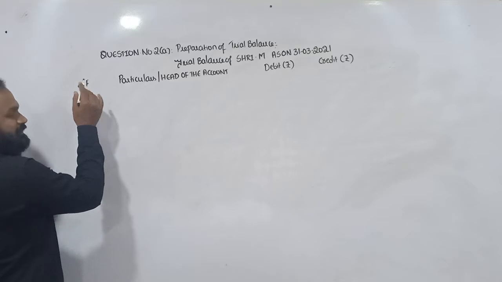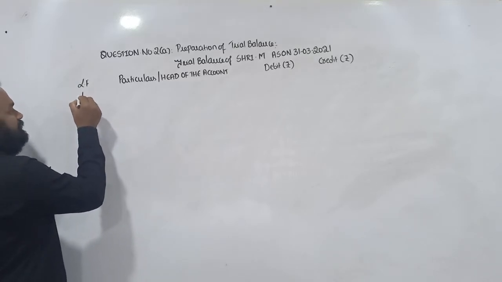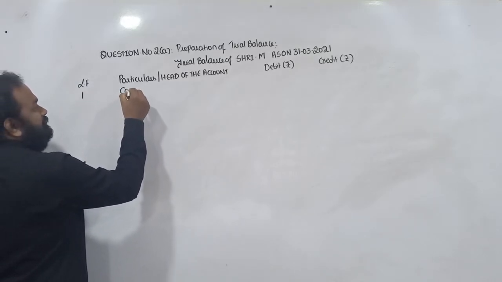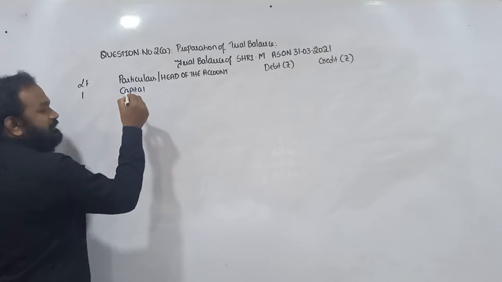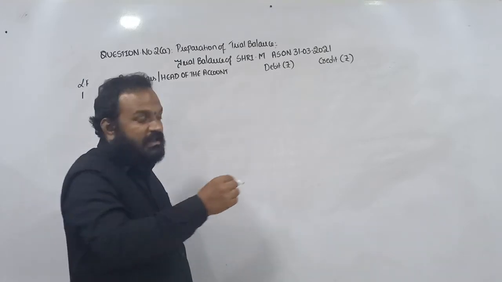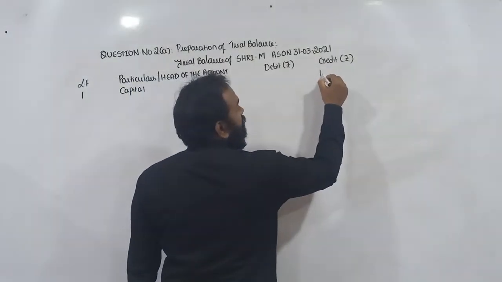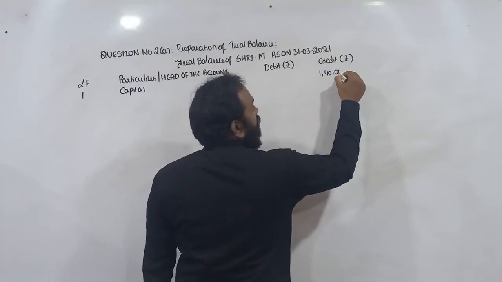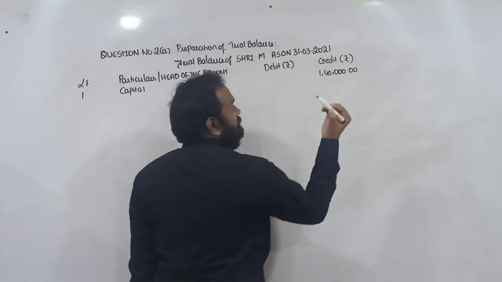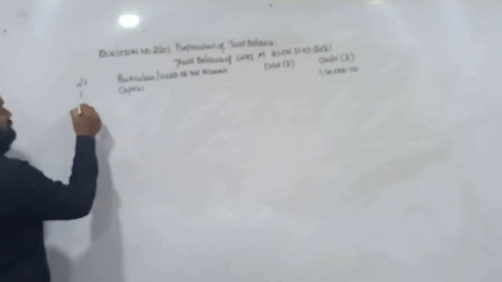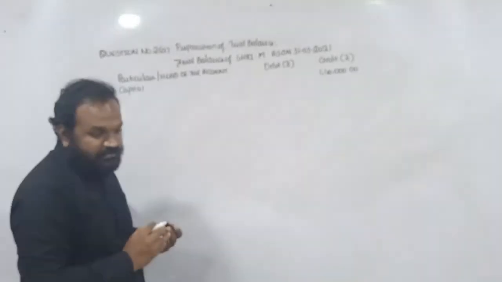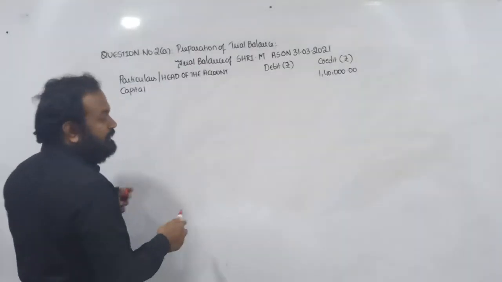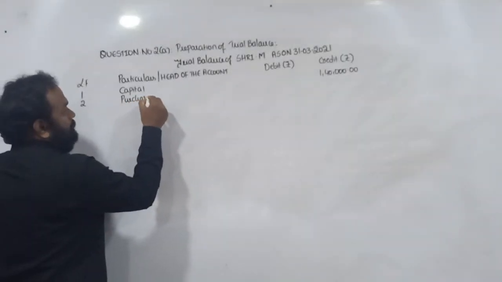LFs are not given, so it's better to write 1, 2, 3. So first, capital shows credit balance of rupees 1,40,000. Next, number 2, purchases.